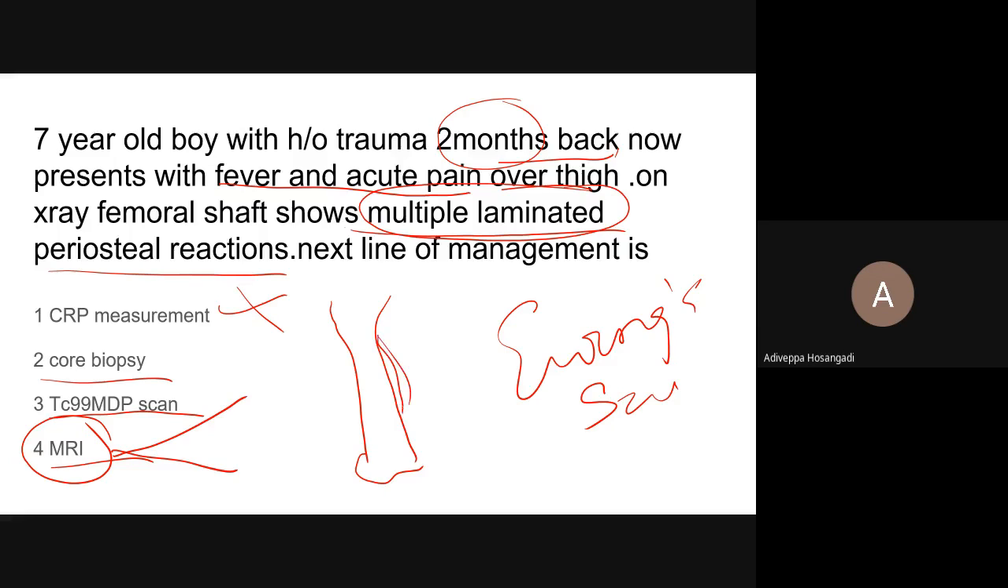You see X-ray lamellated periosteal reaction. Blindly you put a needle. That is wrong. So you have to do MRI. Then you will know there is an extent up to here in the medullary canal. There can be extent outside the medullary canal.